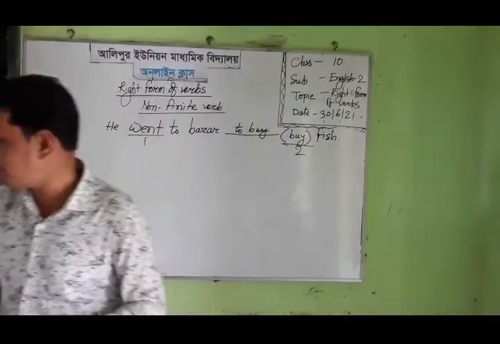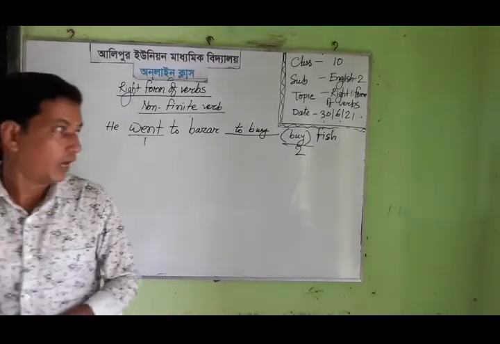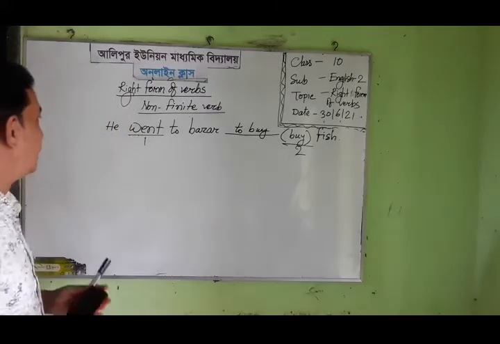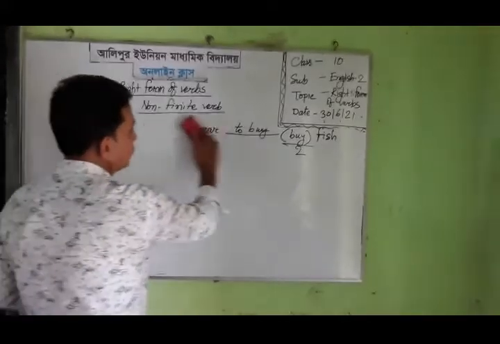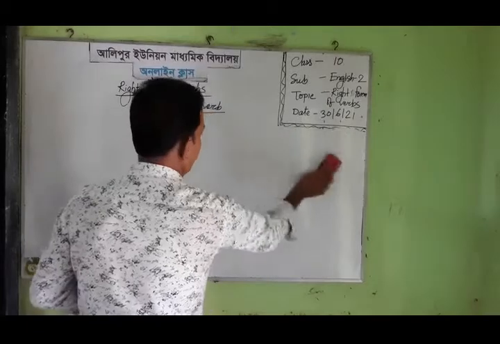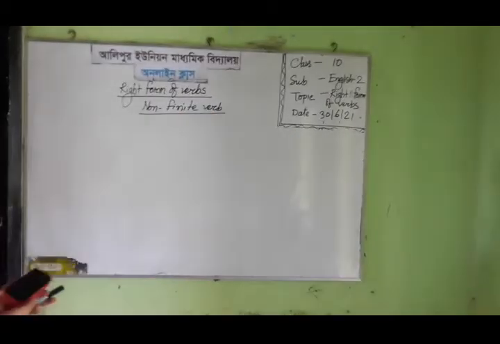Okay, dear students, now I will go to another example. I am going to give another example on the whiteboard: verb plus ing.